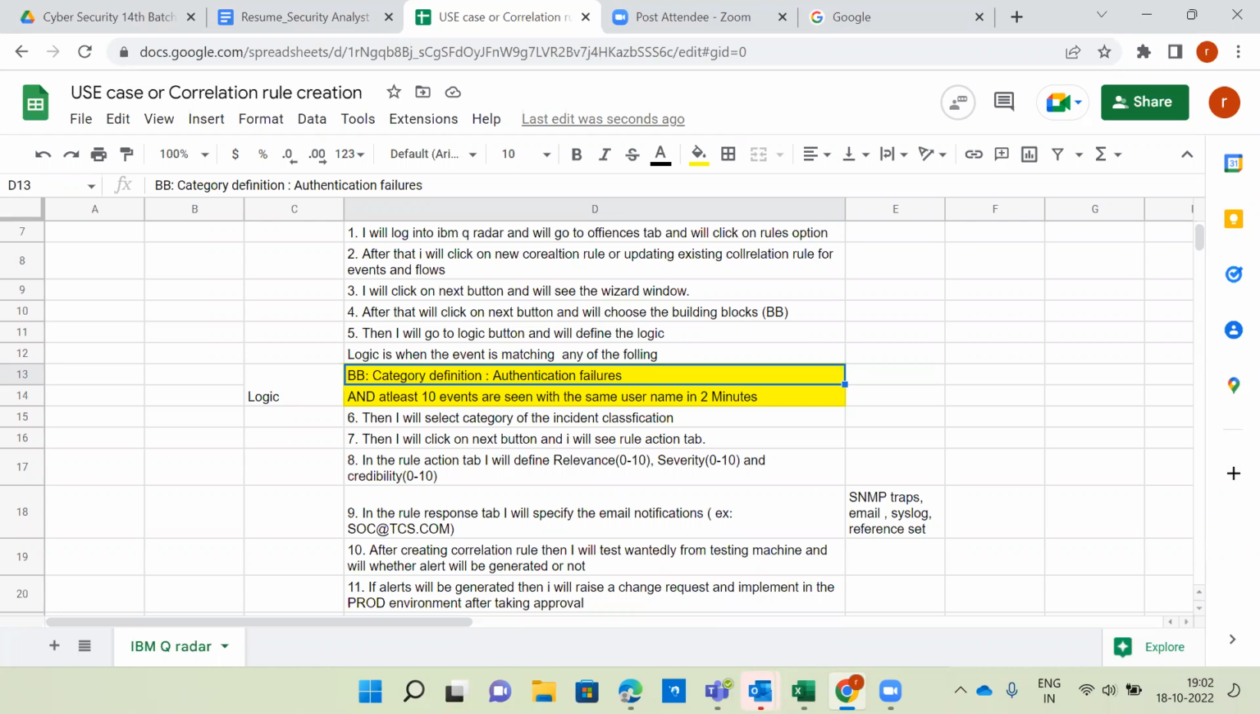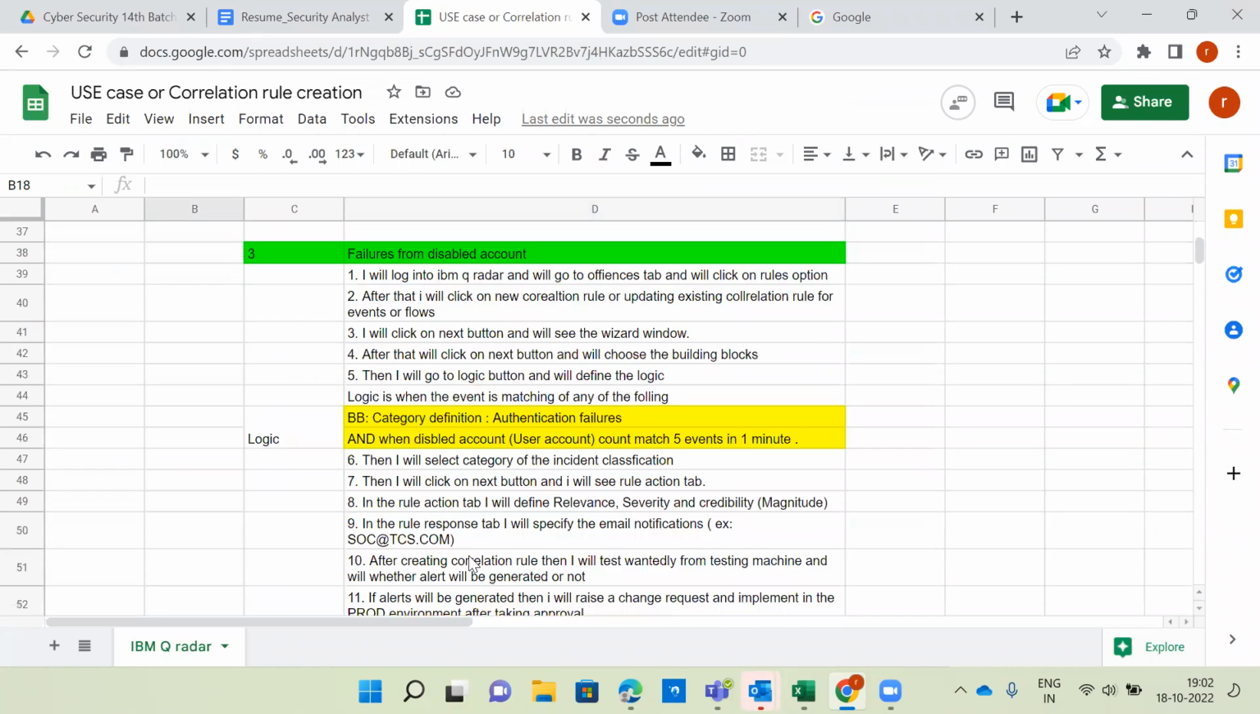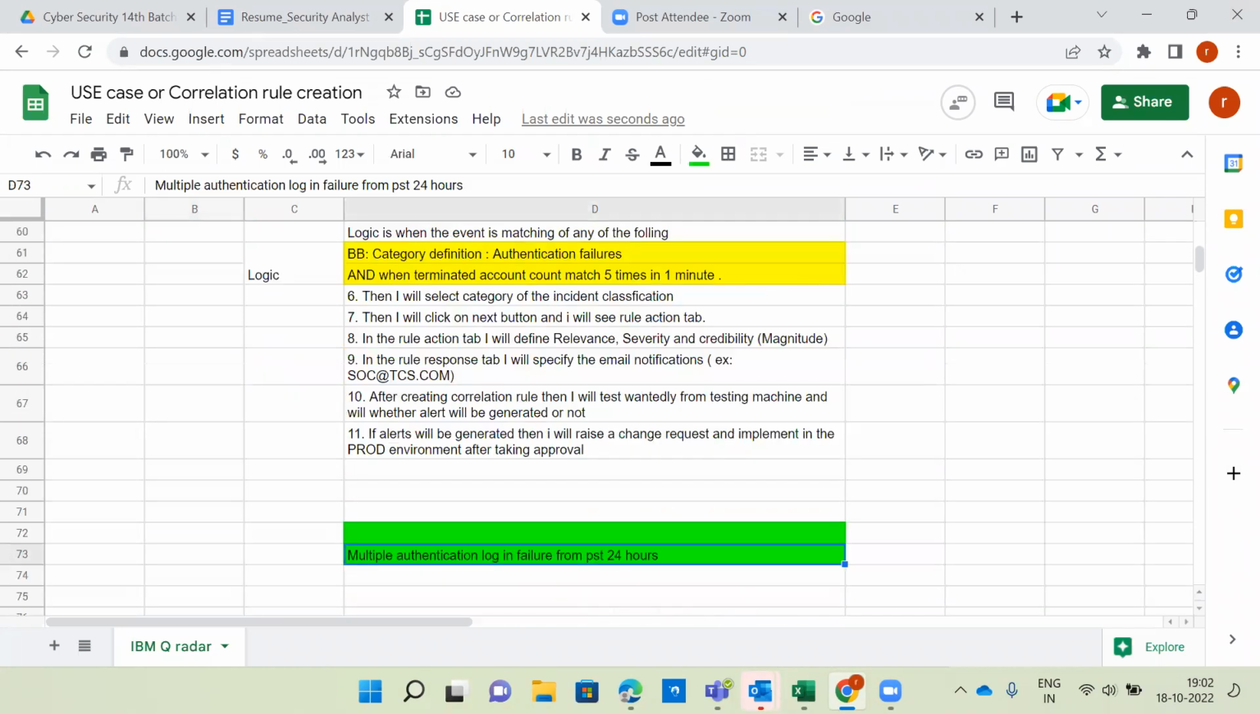So event ID equal to 4625. It's authentication failures. That's what I said, right? Here, from the past 24 hours, I want to see the multiple authentication login failures. I did not specify whether it is the same host IP or the same username or multiple users and so on. I want to see it from any user.